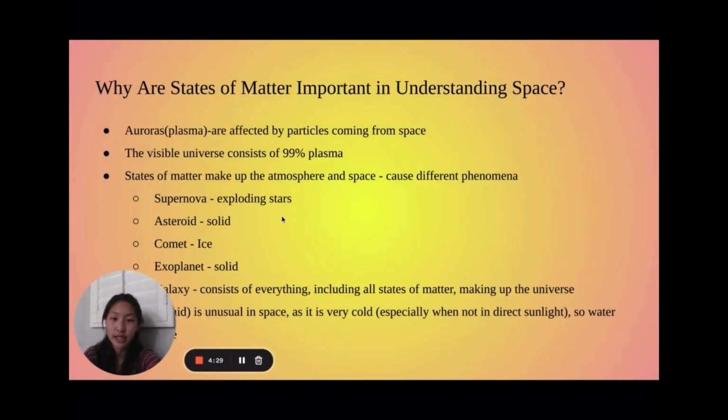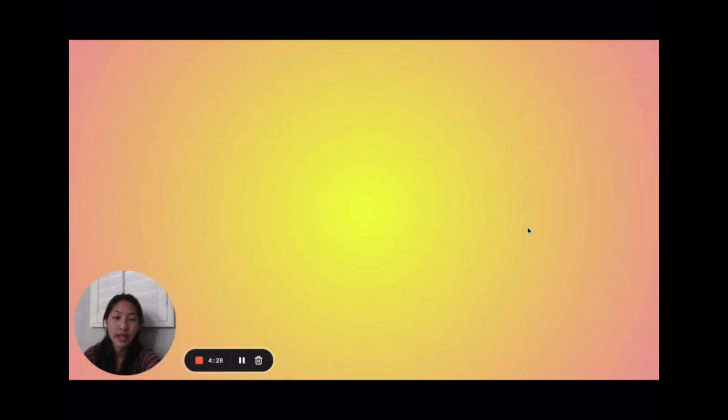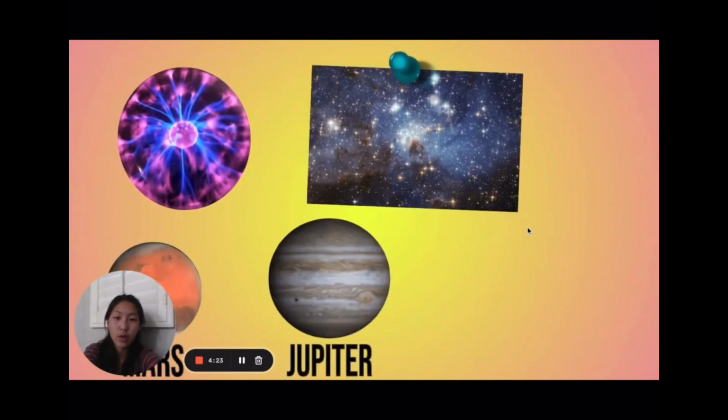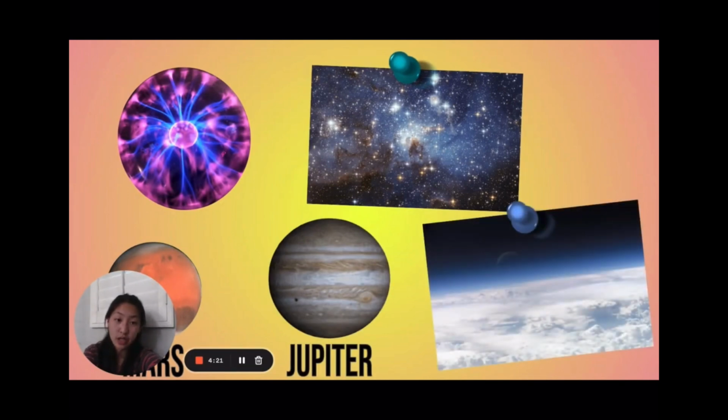asteroids, comets, and exoplanets, which are all made up of solids, and the galaxy, which is also made up of all three states of matter. Along with that, water acts unusual in space, as it is very cold, so the water molecules lose energy and freeze, turning from a liquid to a solid.